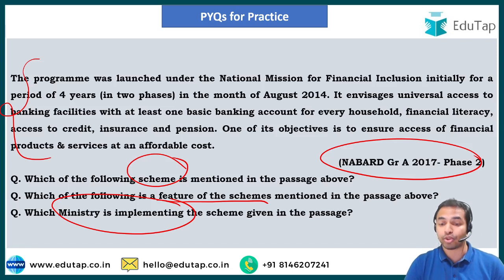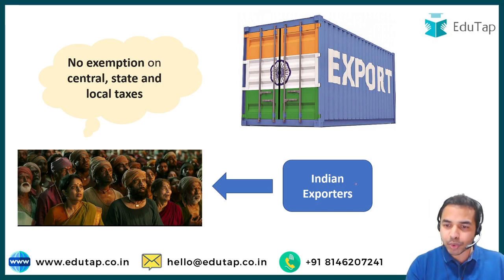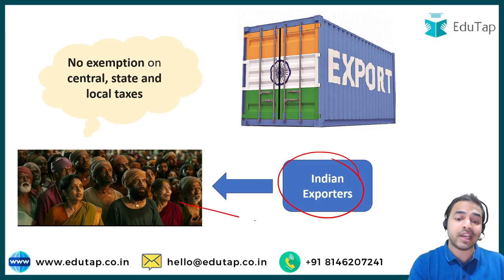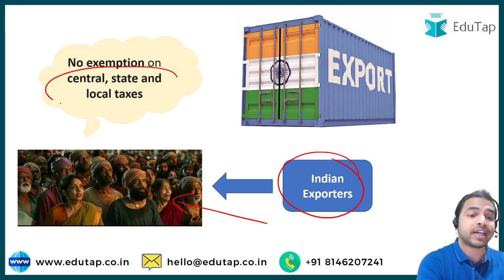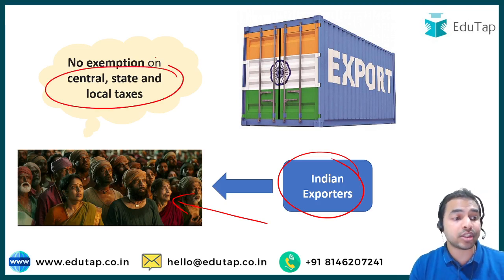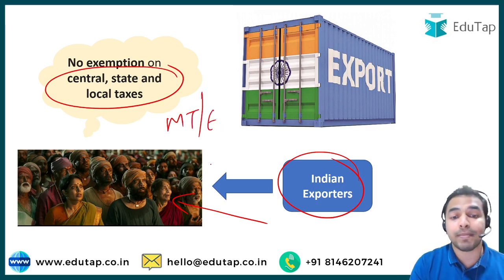So guys, now let's move on to the very first topic of today's session, that is the RODTEP scheme. Before starting the topic, let's see why this particular scheme was really important and what was the need of this scheme. Here you can see on the screen the Indian exporters who are looking very worried. And what is the cause of their worry? Because there is no exemption on the central, state and local taxes, which includes the value added tax on transportation, the mandi tax, as well as the duty on electricity for manufacturing.